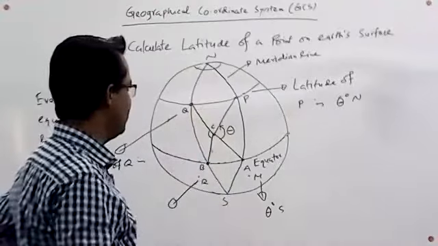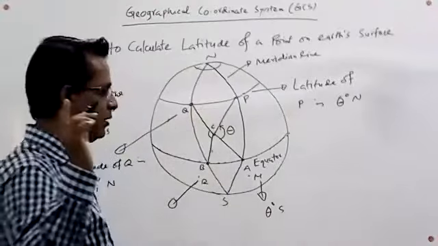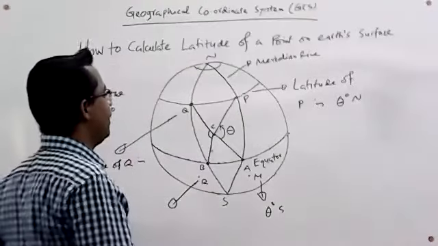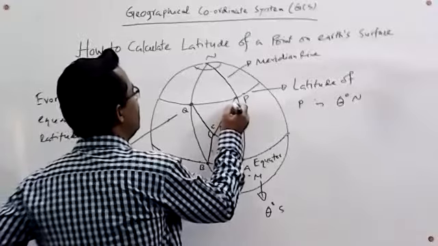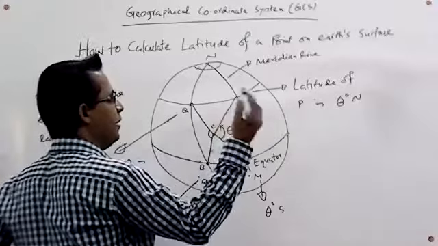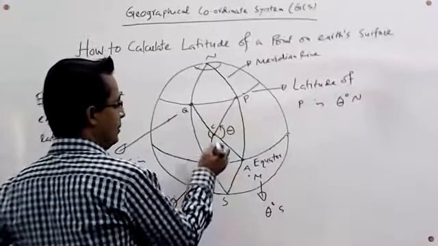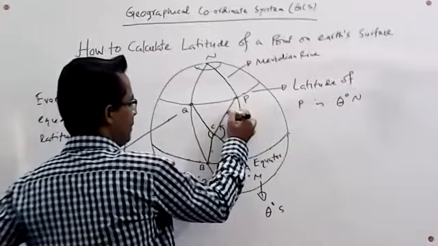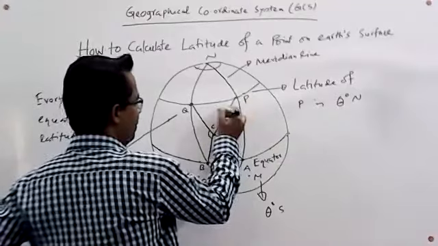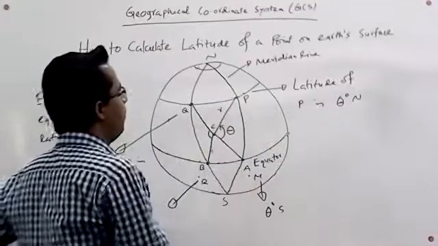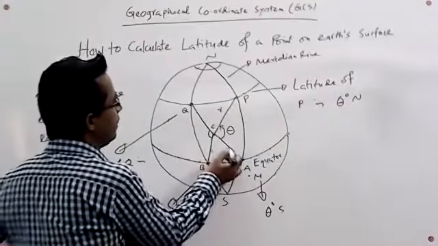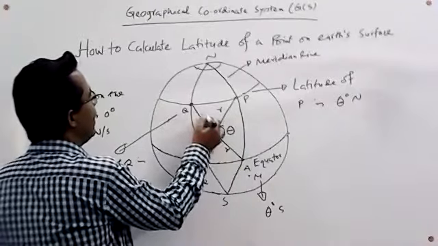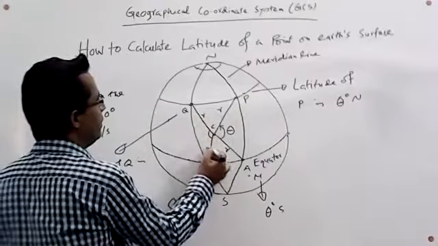Now, one analysis is very important: here CP indicates the radius of the Earth. Since C is the center and P is a point on the surface, it is the radius of the Earth, say radius R. Also CA is radius R, CQ is also radius R, and CB is also radius R.